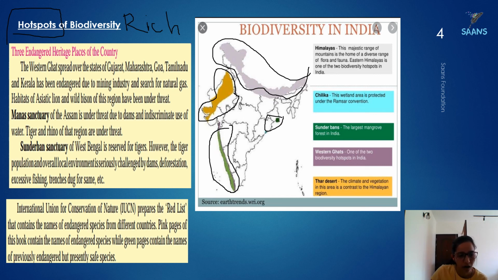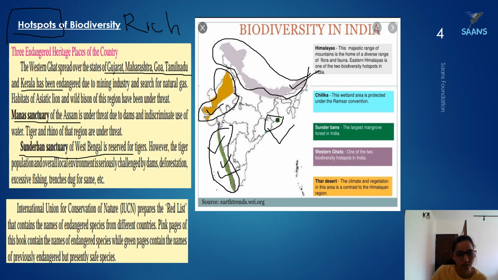Sundarban Sanctuary, West Bengal. See, it is here. Then Manas Sanctuary comes here somewhere in Assam. Then they're talking about Gujarat, Maharashtra, Goa, Tamil Nadu, Kerala. All these parts are covered over here. Gujarat is somewhere over here, Maharashtra, part of Kerala, and Goa. So all these are biodiversity hotspots. Whenever you're learning these names, keep the map in front of you so it will become easier for you to understand.